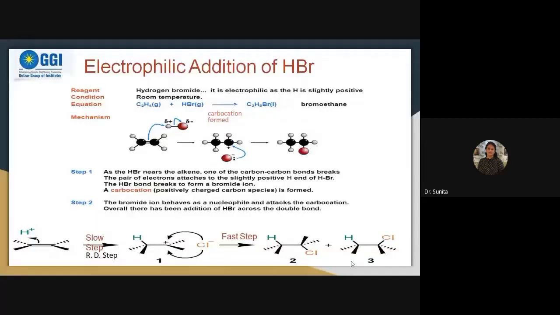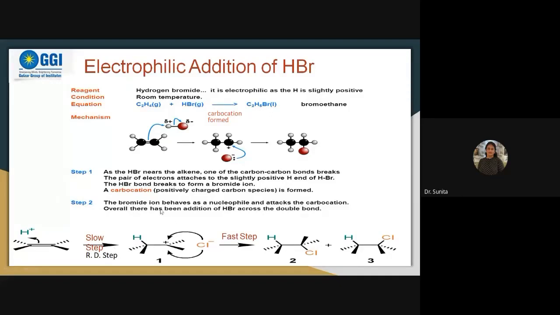For these reactions, the reagent condition means there should be a presence of an electrophile, then this reaction will get started. You can see this reaction took place in 2 steps. From this we can tell about the kinetics of the reaction, and from the position of the groups where they are located, we can tell about the stereochemistry of these reactions.